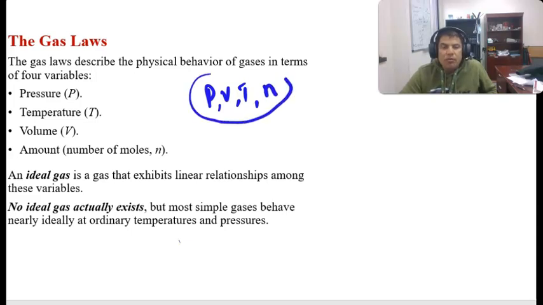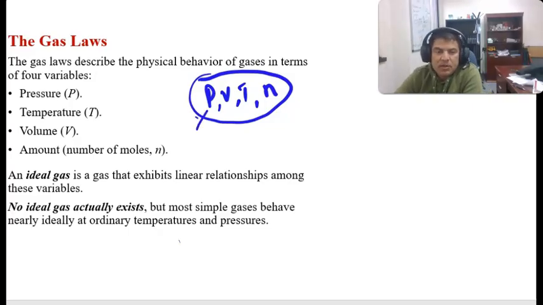You have four thermodynamic variables related to the gas. The gas has pressure, volume, temperature, and the number of moles. The relation between these is the gas law, and using those relations we study the behavior of the gas.